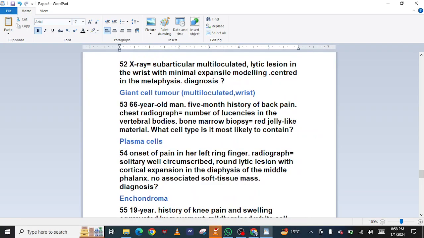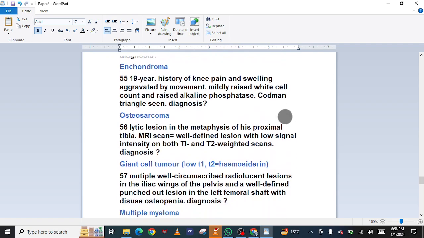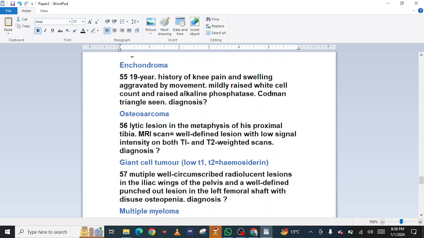53. 66-year-old man. 5-month history of back pain. Chest radiograph: number of lucencies in the vertebral bodies. Bone marrow biopsy: jelly-like material. What cell type is it most likely to contain? Plasma cells. 54. Onset of pain in her left ring finger. Radiograph: solitary well circumscribed round lytic lesion with cortical expansion in the diaphysis of the middle phalanx. No associated soft tissue mass. Diagnosis: enchondroma.